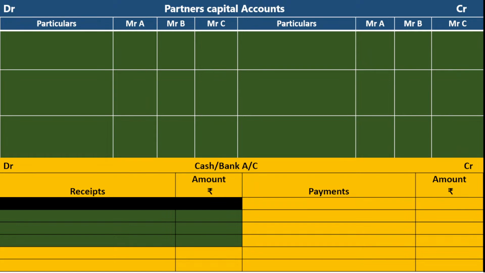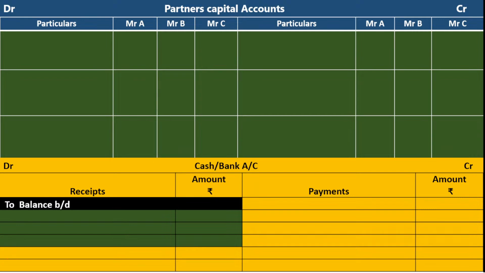Let us start. When the new partner brings the cash for goodwill, what is the journal entry? Cash or bank account debit to new partner capital account. Who is the new partner in this question? Mr. C. Before that, if there is any balance, you write it as to balance brought down. That is not important for us right now because we are focusing on goodwill only.